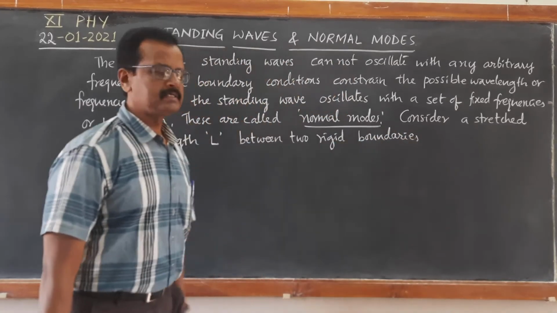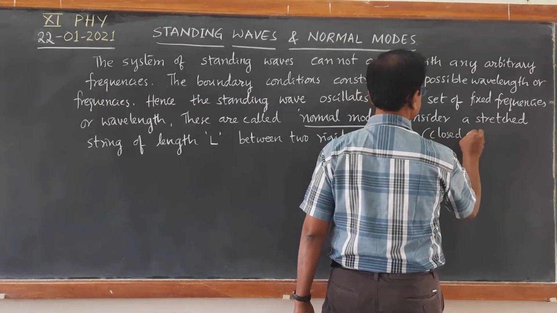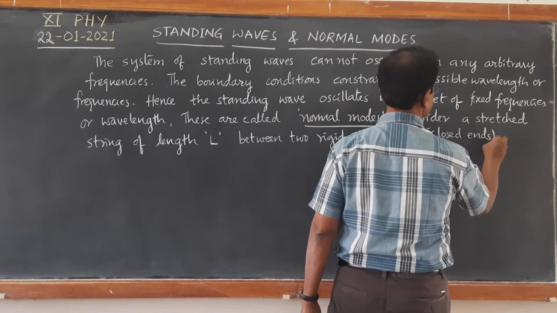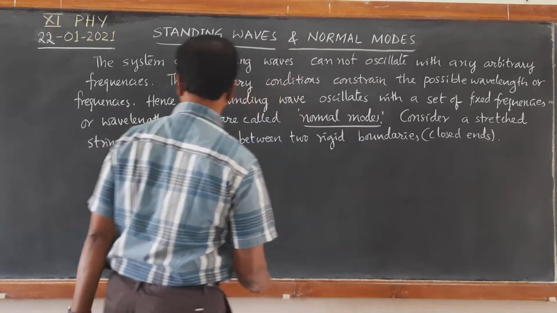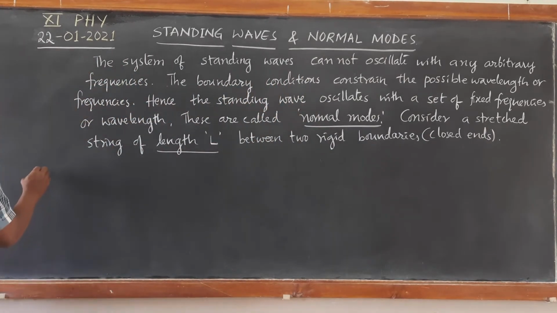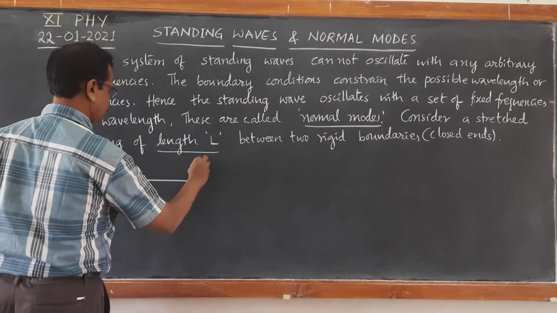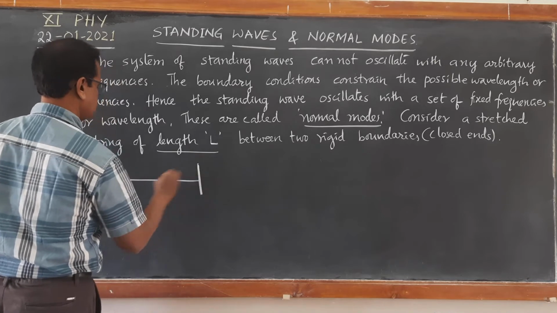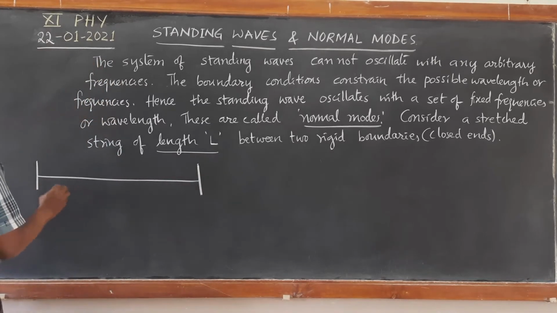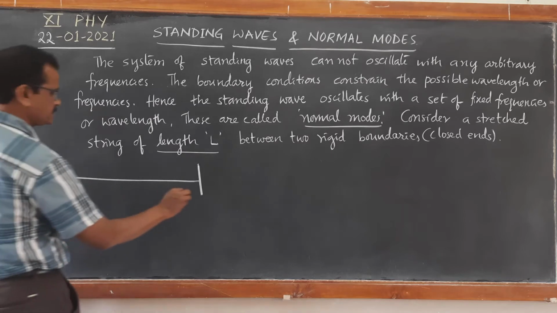These rigid boundaries are also called closed ends, and this is of length L. So I will just draw the diagram. Suppose this is the stretched string taken between two closed ends.